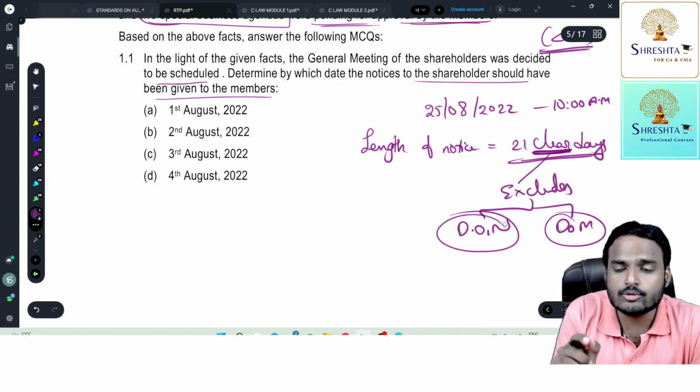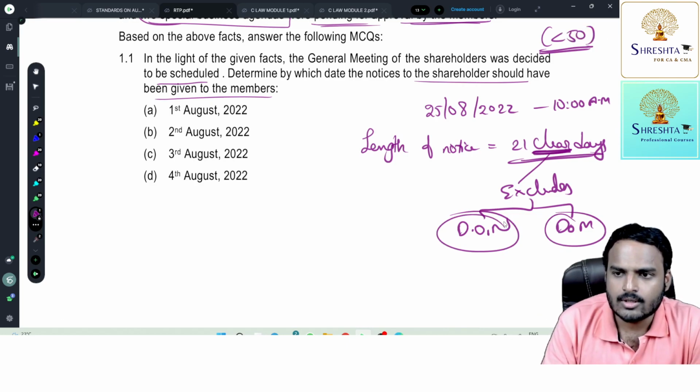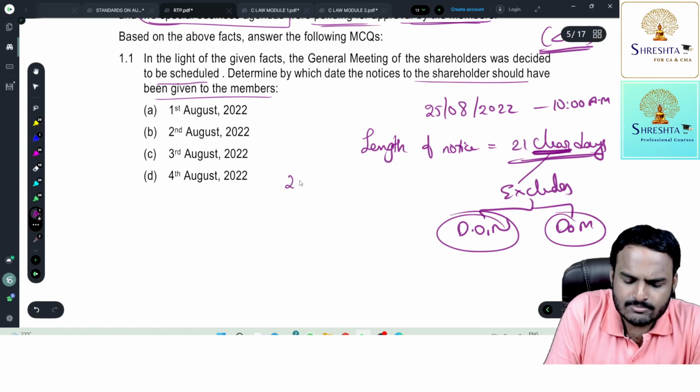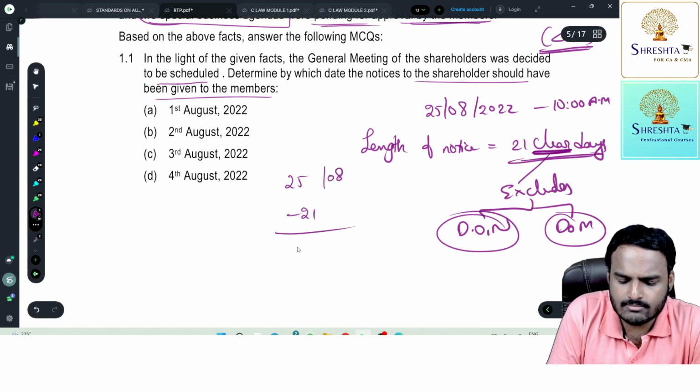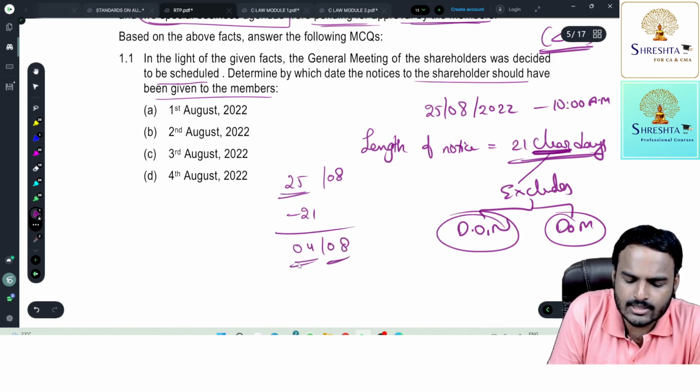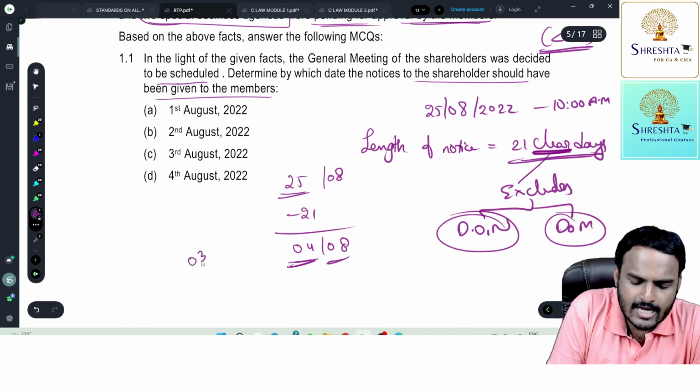The remaining time period should be 21 days. So just calculate it. Simply, 25th August minus 21 days, you'll get 4th August. But I need to exclude 4th August also. I need to exclude 25th August. I need to exclude 4th August. So the answer is 3rd August 2022.